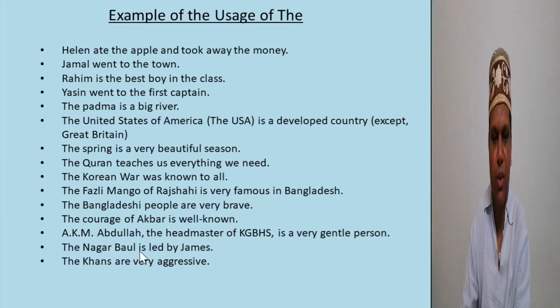The Nagar Bowl is led by James. Here, Nagar Bowl is the name of a pub group. So before pub group we use the. The Khans are very aggressive. Here, Khans refers to a plural family. So before a plural family we use the. Students are requested to follow the example of the usage of the article.